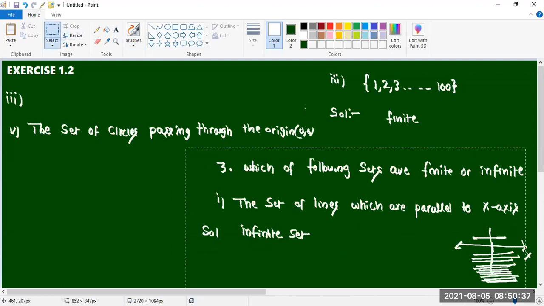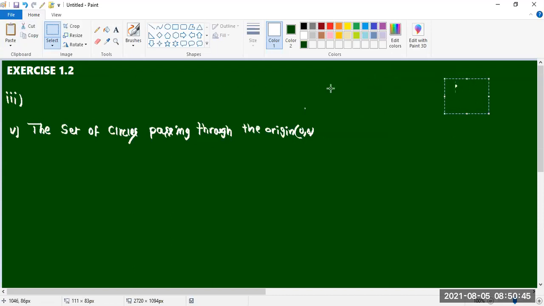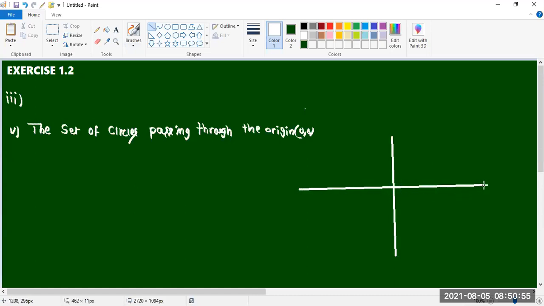Must see carefully. Bhavana, any idea about this question? Sir, it is a finite set. Very good, Bhavana. It is a finite set. What is the distance between two points, Bhavana?